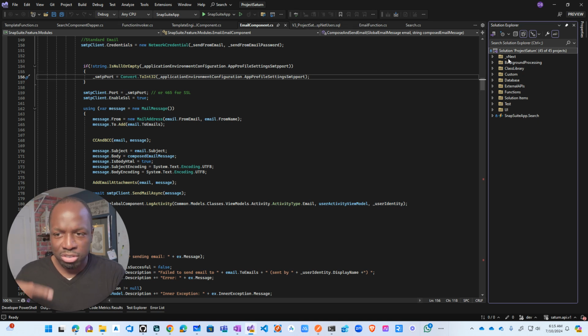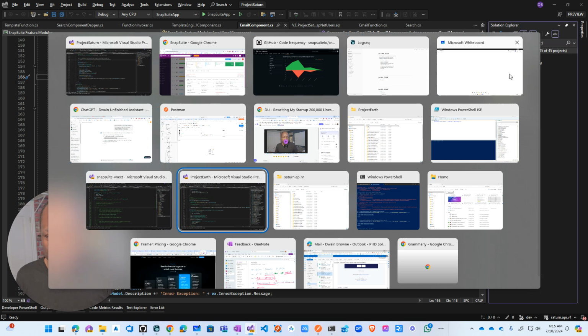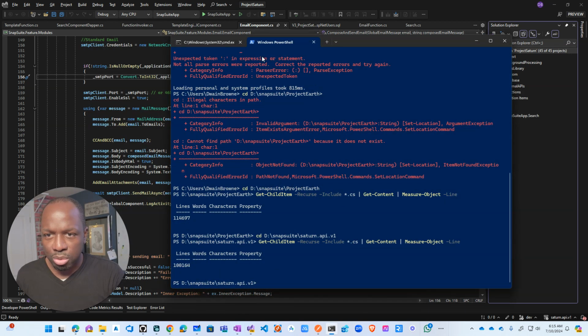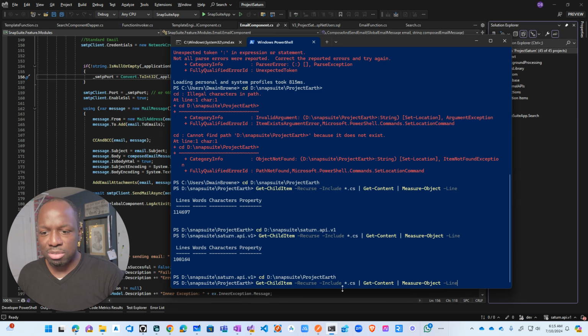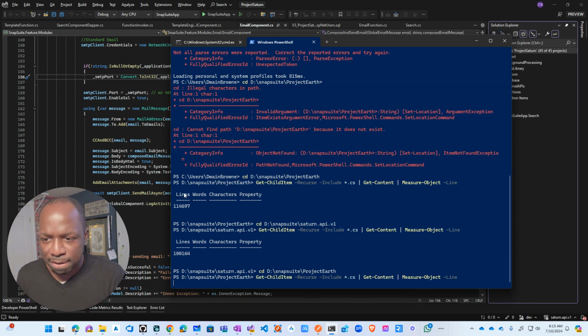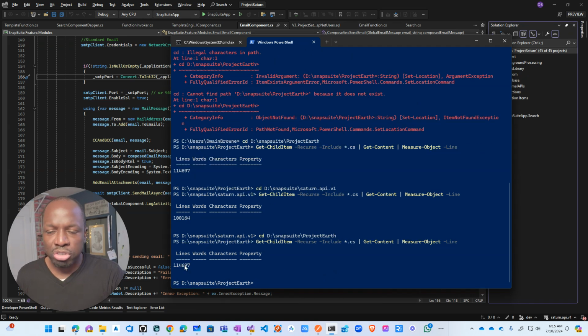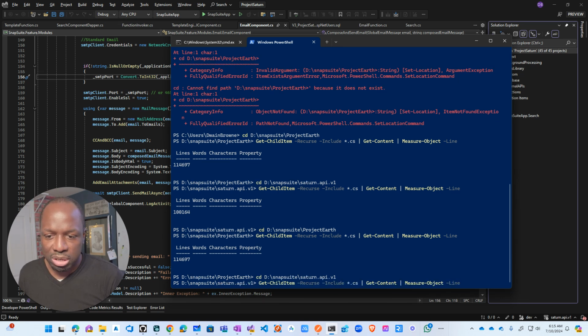Sorry, this is not the old application. This is one of the old applications. So ignore all of this craziness here, but if I go to Project Earth and then go to get lines of code, this is just a PowerShell script that will allow you to get lines of code. If I run that, it'll show me this is Project Earth. My projects are named after planets, if you haven't noticed. 114,000 lines of code. That's one application.